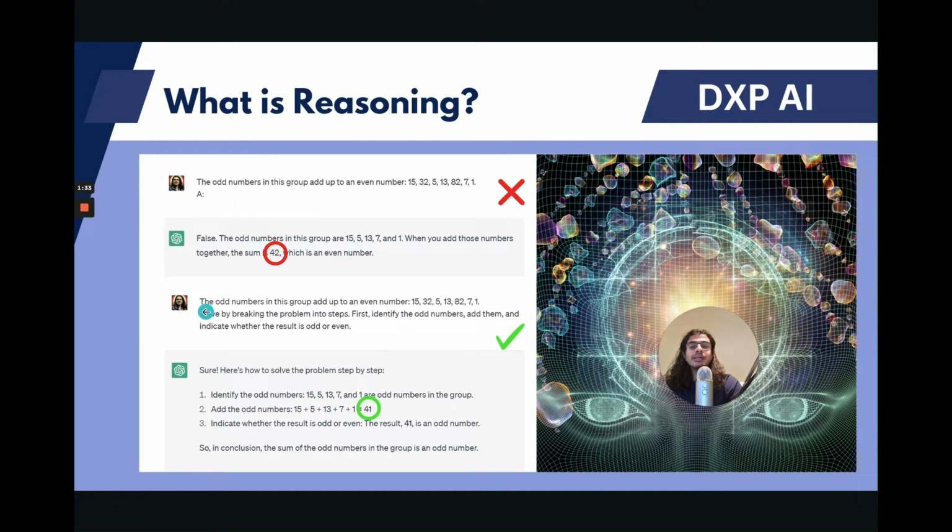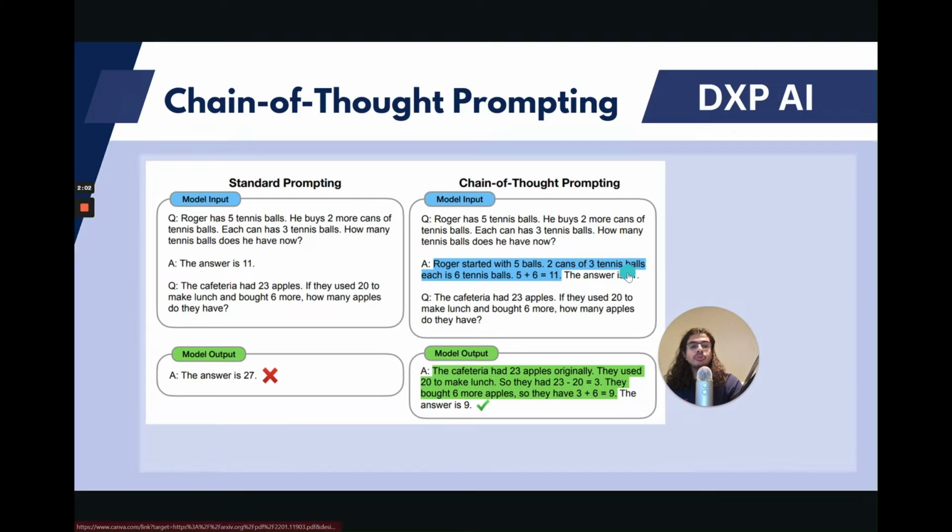However, if I were to ask it, the odd numbers in this group add up to an even number, let's say 15, 32, 5, 13, same numbers, solved by breaking the problem into steps. First, identify the odd numbers, add them, and then indicate. So these are the steps that I just thought through. I told it what these steps would be. It was able to get it correctly. And this is exactly what we mean by reasoning or helping it reason. Instead of just giving it the question, we can give it a prompt or an input with that prompt to help guide it on the output itself.